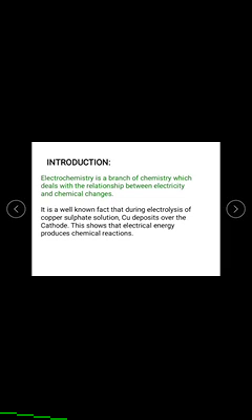Oxidation reactions take place at the anode, and reduction reactions take place at the cathode. Copper is deposited on the cathode by the reduction process. This shows that electrical energy produces chemical reactions.